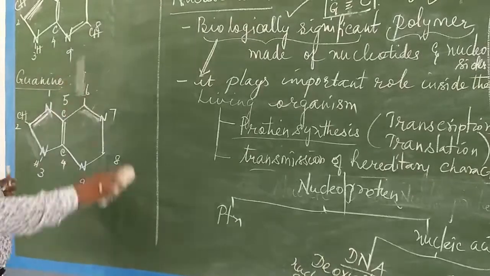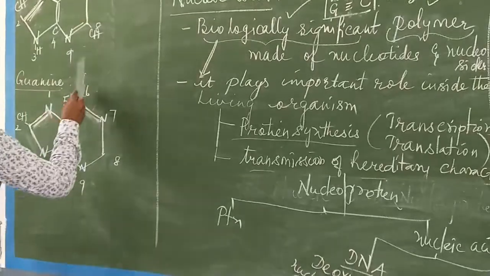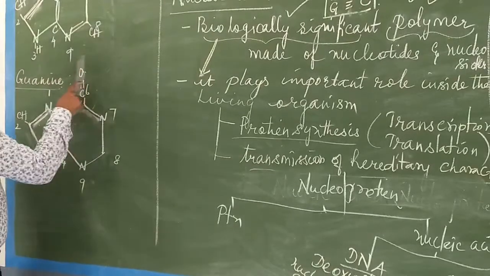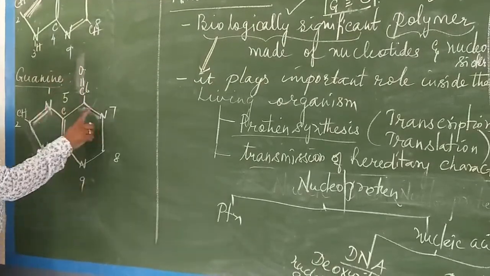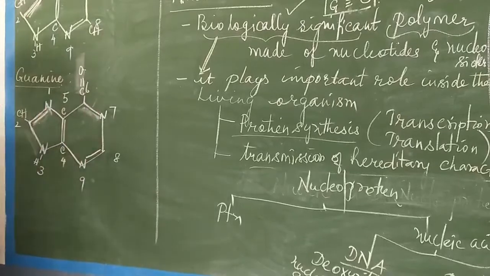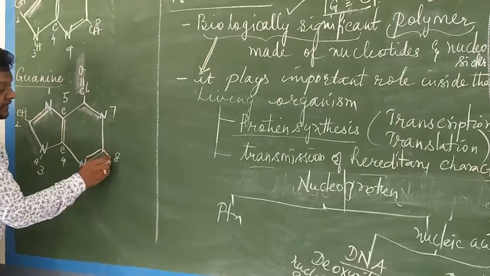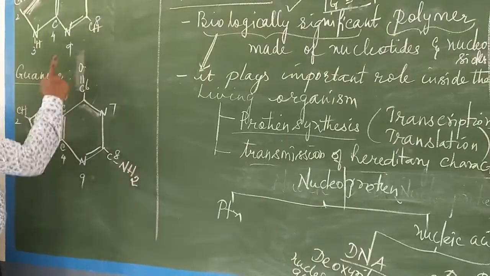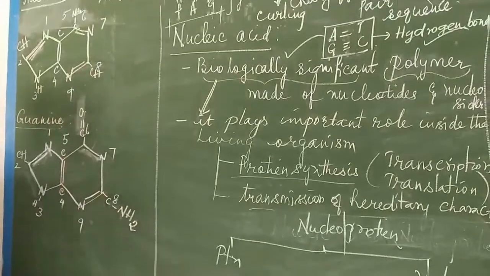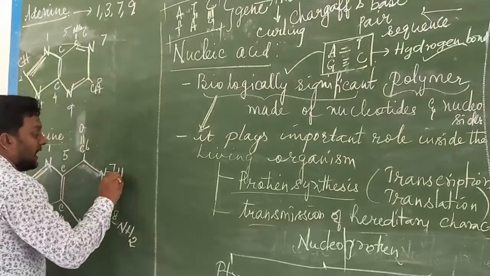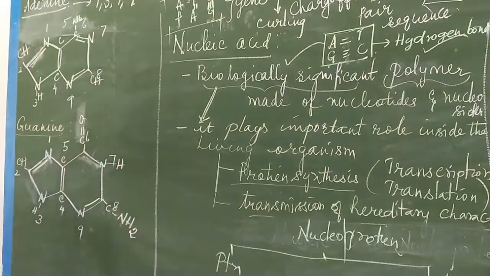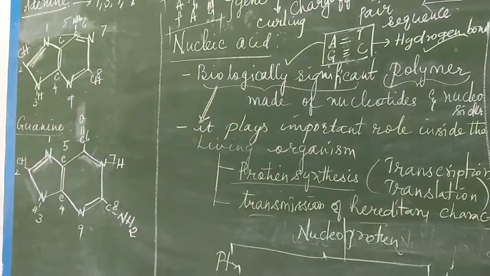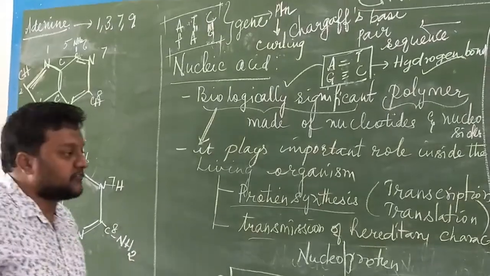It is bonded to C double bond O. The double bond has shifted, and only here I get the double bond. And here to this carbon NH2 will be attached. Here there is no CH, so C bond NH2, and here N also I am adding. That's all. This is the structure of guanine and this is the structure of adenine. Adenine and guanine structure I have drawn for you.